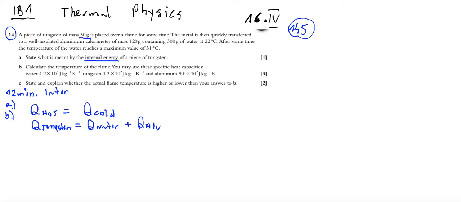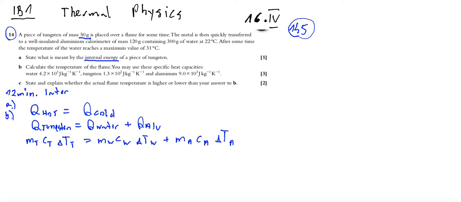All objects here, the piece of tungsten, aluminum container and water, are in one phase, which means that these objects don't change state of matter, so we can use specific heat capacities. Mass of tungsten times specific heat capacity of tungsten times change of temperature of tungsten is equal to mass of water times specific heat capacity of water times change of temperature of water, plus mass of aluminum container times specific heat capacity of aluminum times change of temperature of aluminum container.